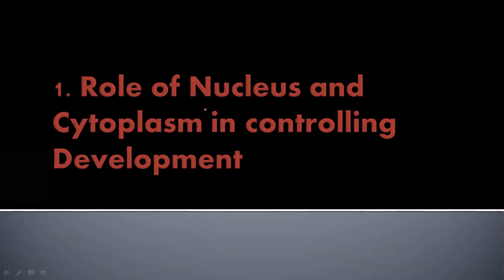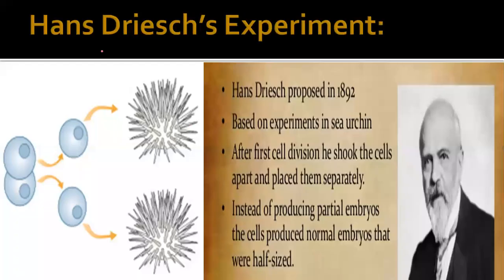Number one is the role of nucleus and cytoplasm in the controlling of development, and the other we will see is embryonic induction. So first we'll talk about how the nucleus and cytoplasm have a great role in differentiation of the cells or starting the development.